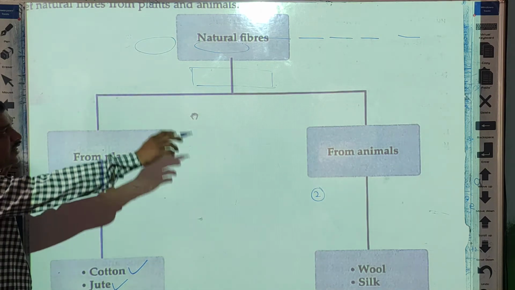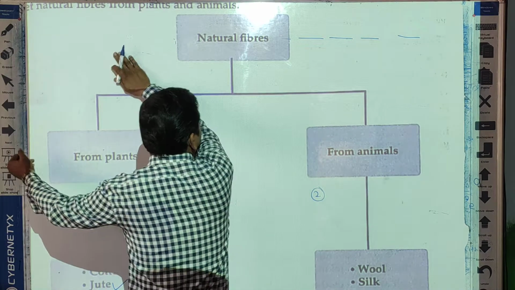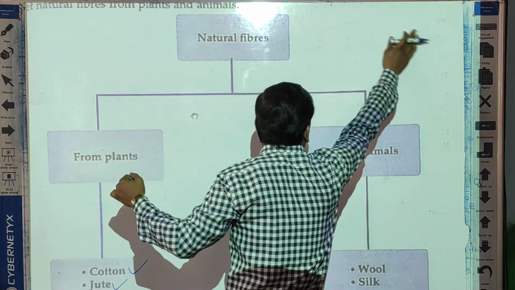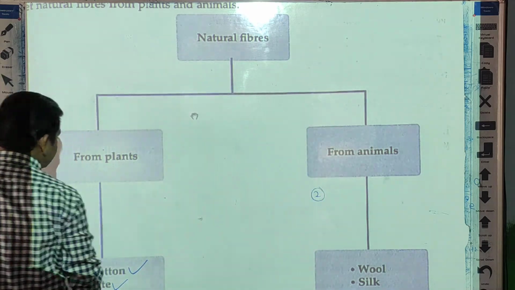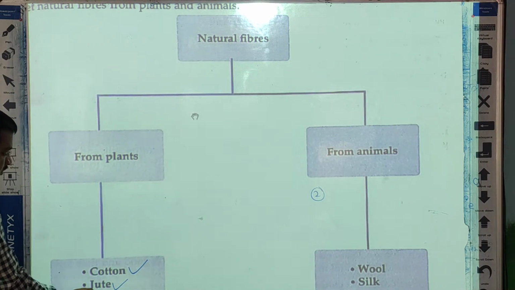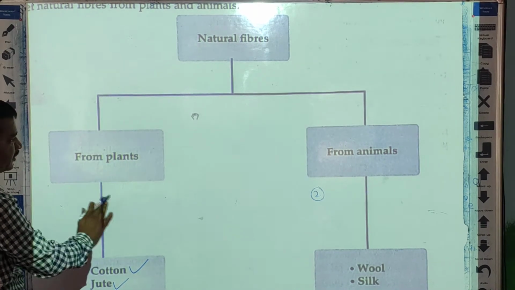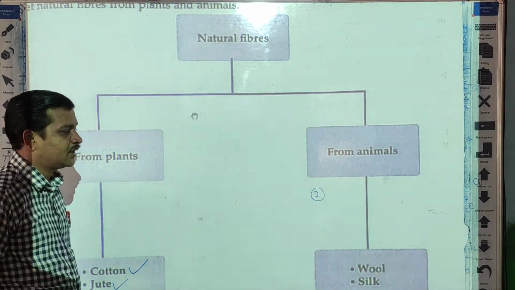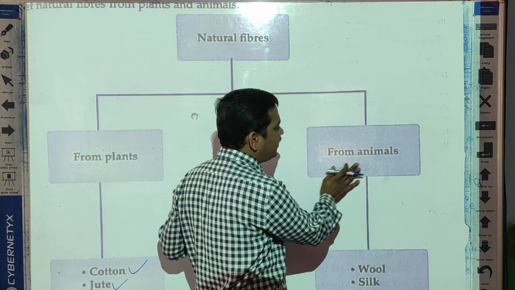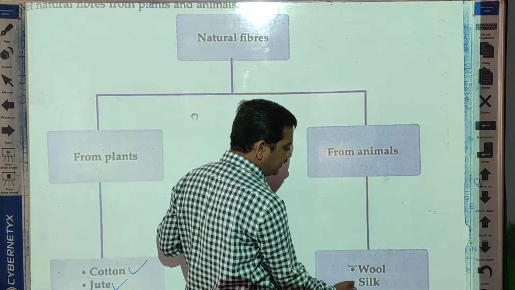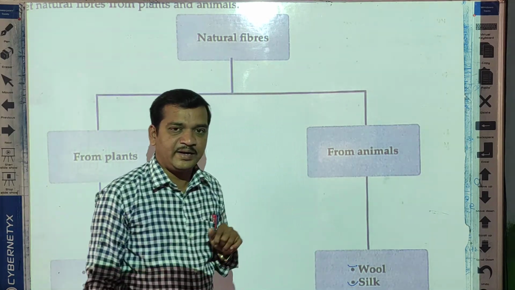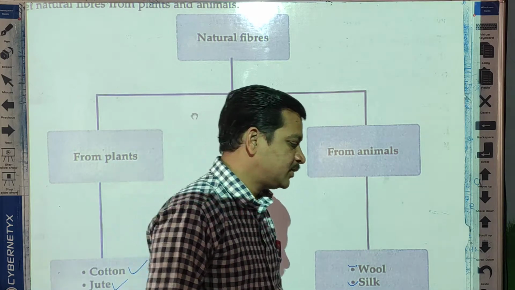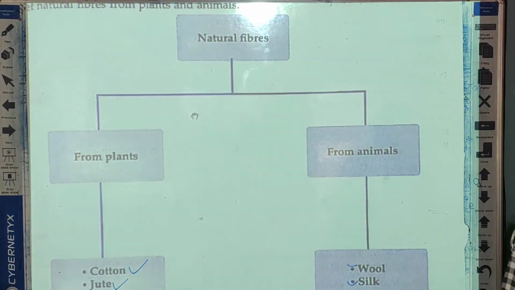So natural fibers are obtained from plants and animals. Examples of plant fibers are cotton, jute, linen. Examples of animal fibers are wool and silk.